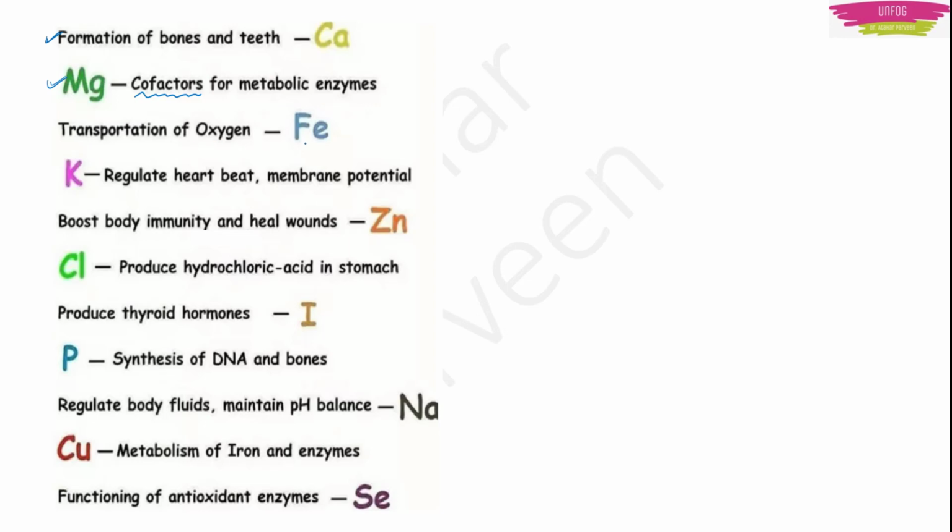Next we have transportation of oxygen, that is iron. Now we have hemoglobin, which is in the blood, right? In this hemoglobin, the heme part means iron, Fe, and the globin part is actually protein. So this Fe helps in the transportation of oxygen. Next we have potassium. Potassium helps in regulating our heartbeat. Next, boosting body immunity and healing wounds, that is zinc.